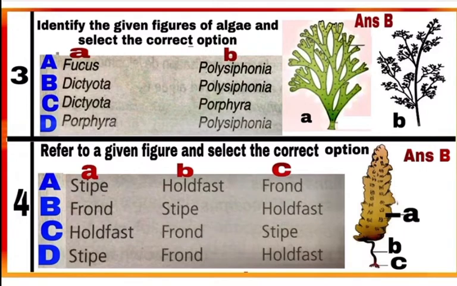Question 4. Refer to the given figure and select the correct option. Option B is correct. Given figure is of Laminaria, a brown algae, where the part A is frond, B is stipe and C is holdfast of Laminaria.